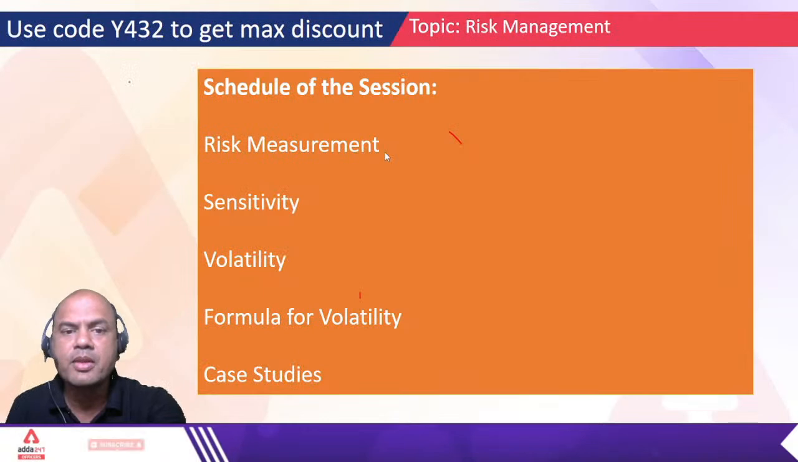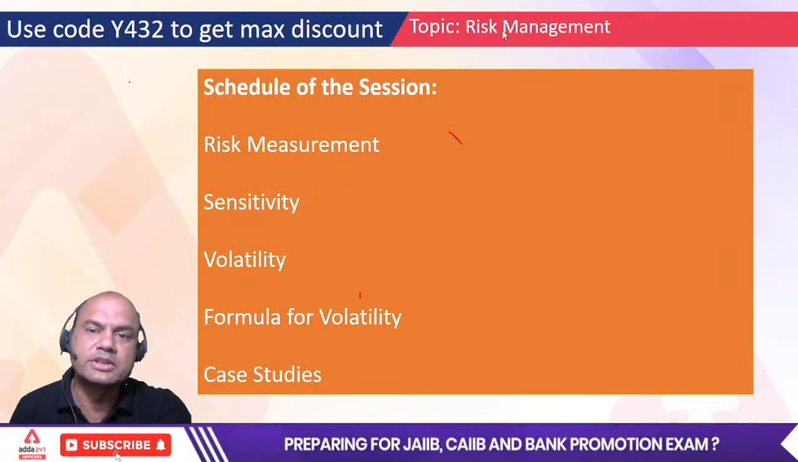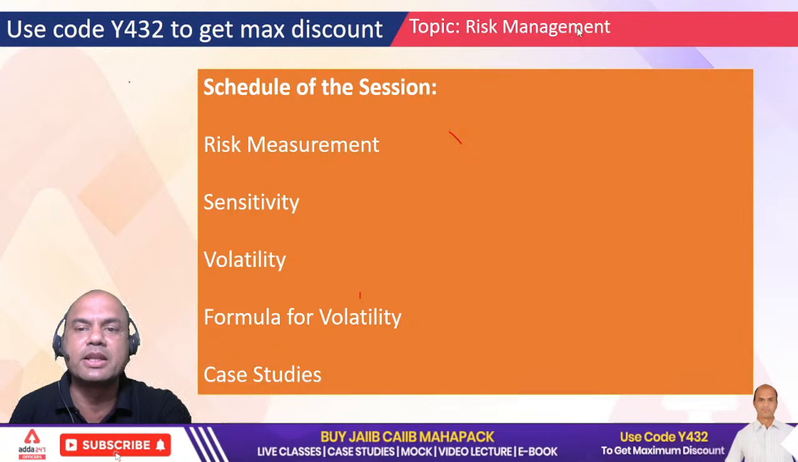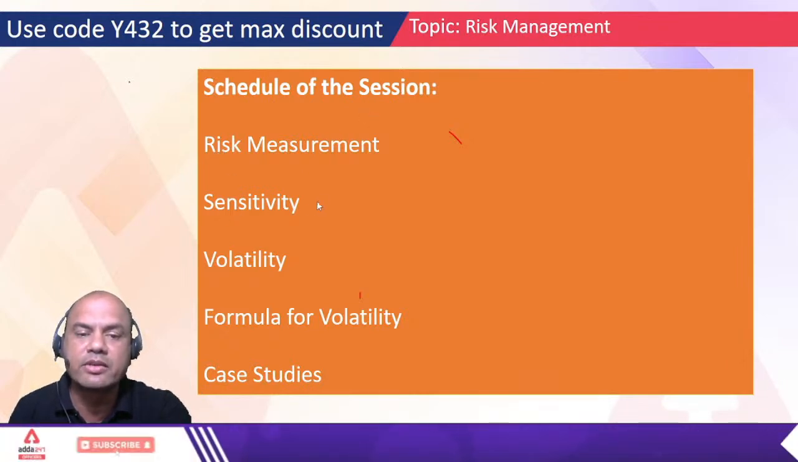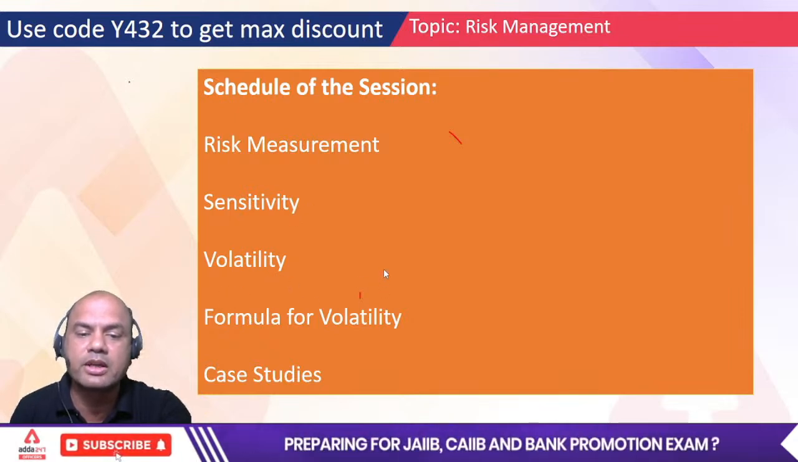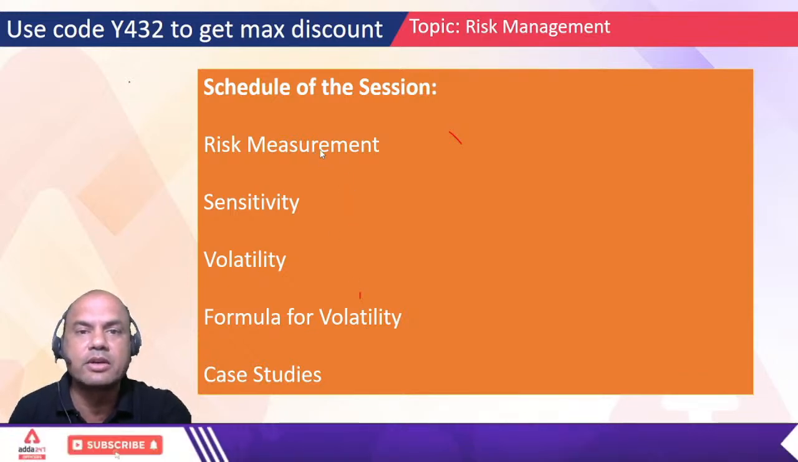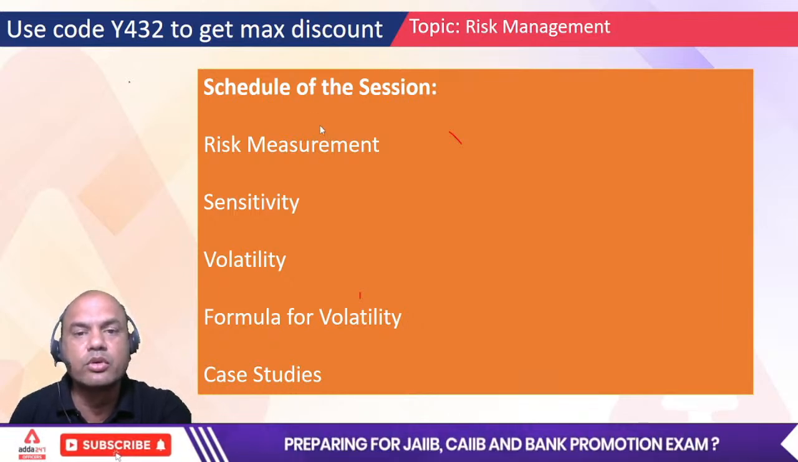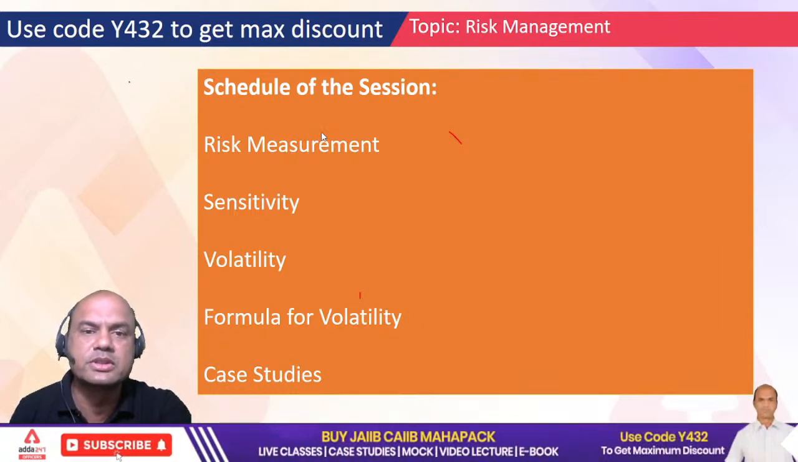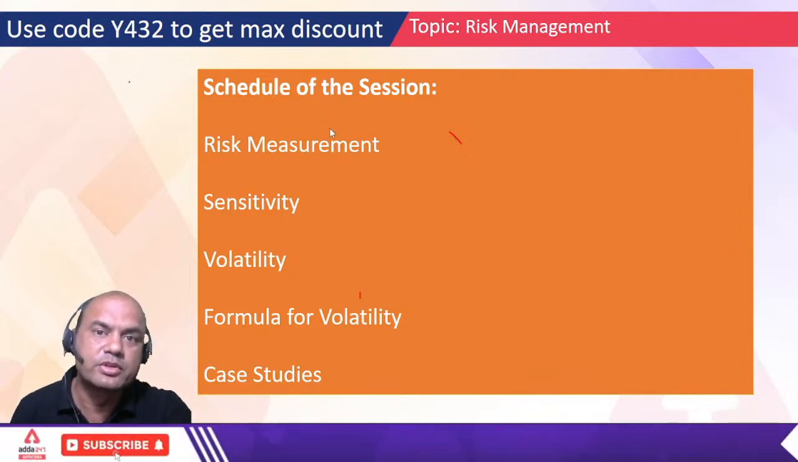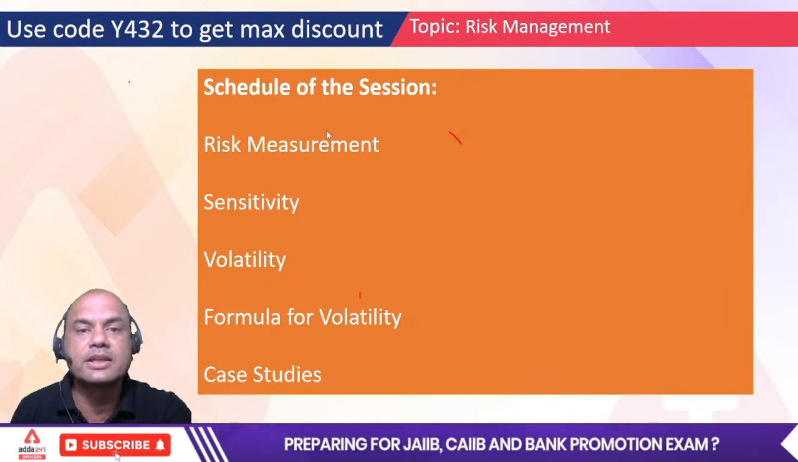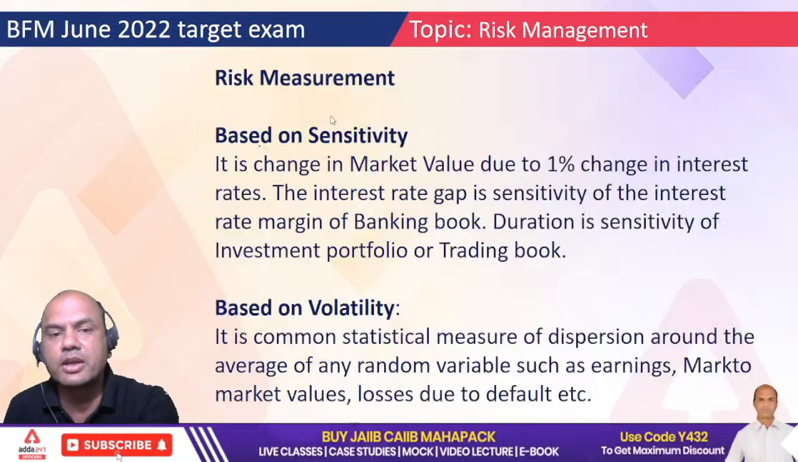Okay, so let's come to our topic. Today's topic in the champion series is risk management, and we will be covering the important topic of risk measurement, sensitivity, volatility, formula for volatility, and case studies. So it's an action-packed half an hour for you, and don't miss even a single minute of this. Also, I would suggest you go for the full champion series. We are covering all the topics of CAIIB in this, so that it becomes easier for you to clear the exams. Okay, so let's start with the topic risk measurement.